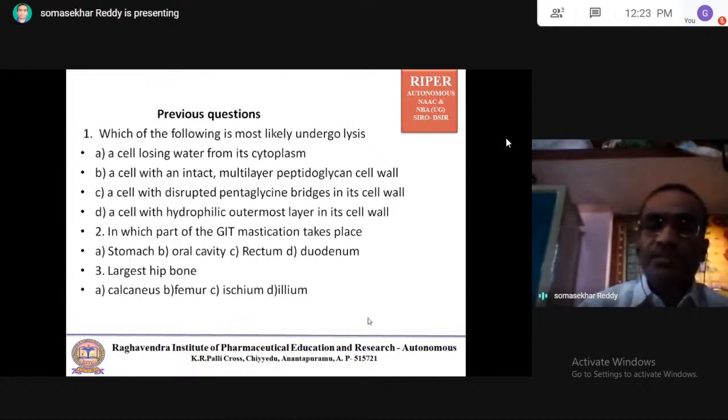Normally the tight junctions are present at the apical region of the cell, whereas the desmosomes connect the base of the cell to the lamina. So at the basal region there are desmosomes, and at the apical region there are tight junctions.